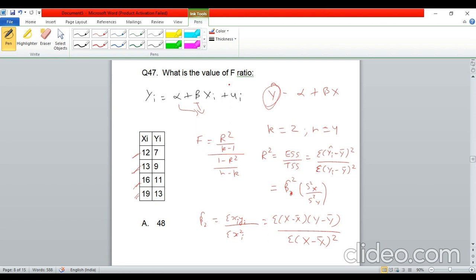Okay. So again, I would say an easy question, because if you know the formula of r square, then it is straightforward. But it is a bit lengthy, and whenever the question becomes lengthy, whenever you have to calculate many things in a question, there are chances that you may commit some mistake, right?